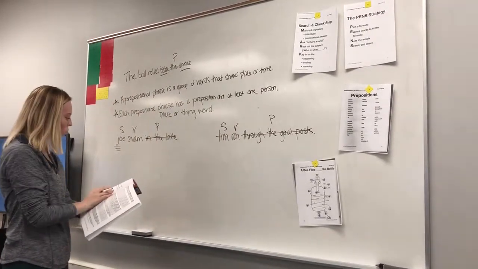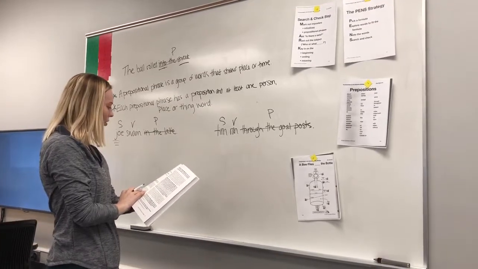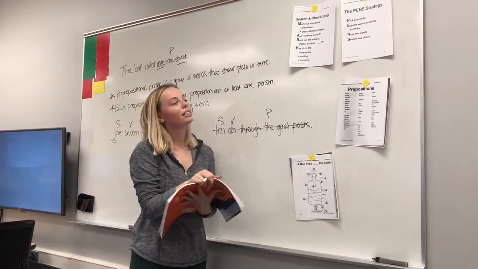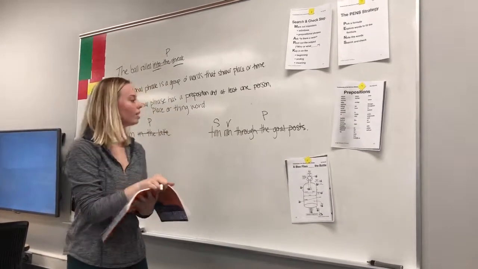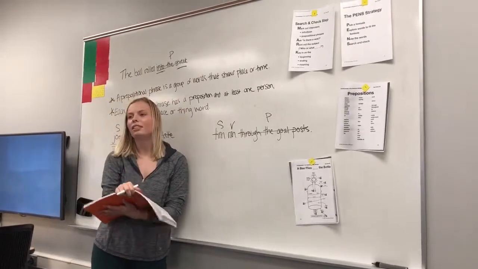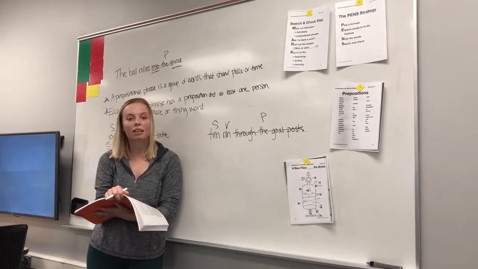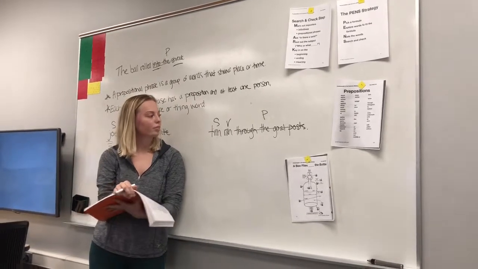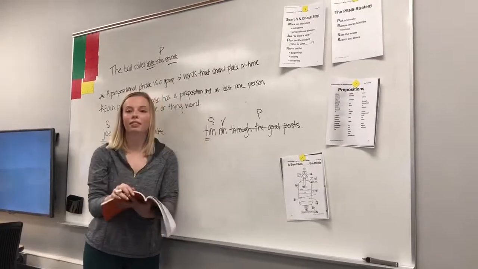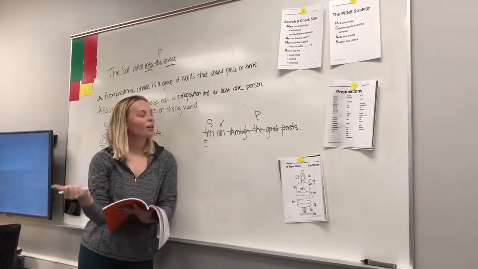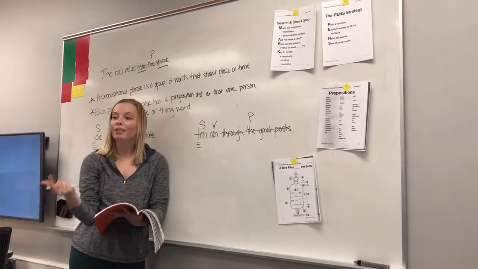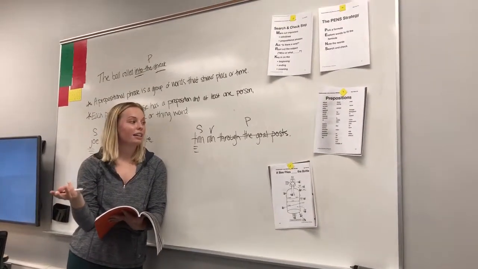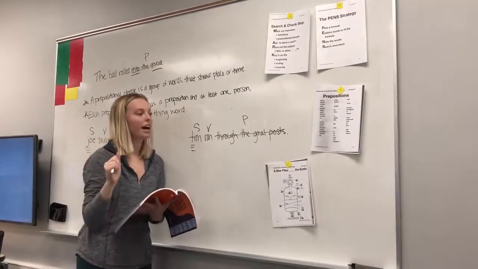Okay. All right, so what's the last step? Key in on the beginning, ending, and meaning. Yeah, what do you guys notice about this sentence? Is there anything wrong with it? Is it missing something? It needs a capital. Does it make sense? Perfect. So now we know that it's a complete sentence because it has a capital letter, a subject, a verb, and it has ending punctuation. So we are all good on that.